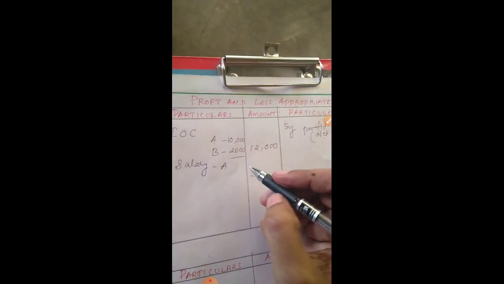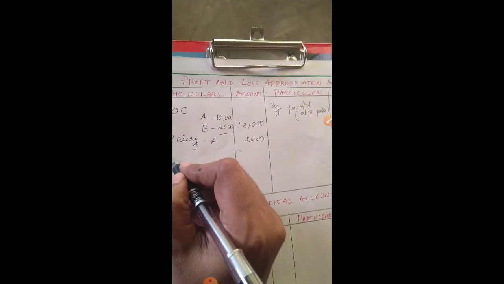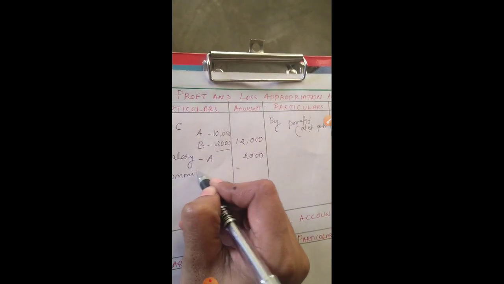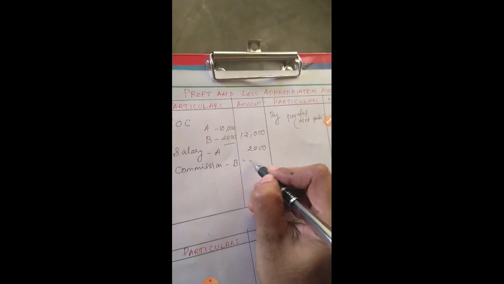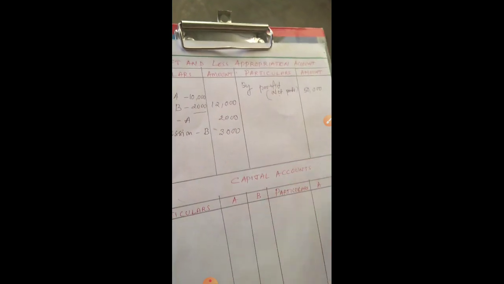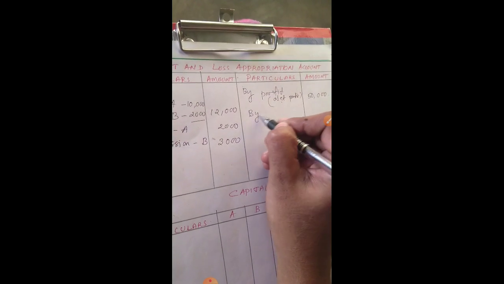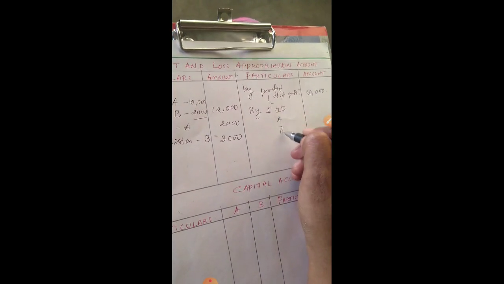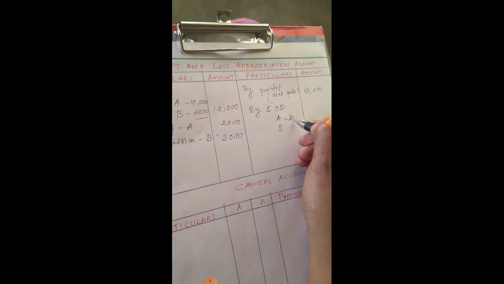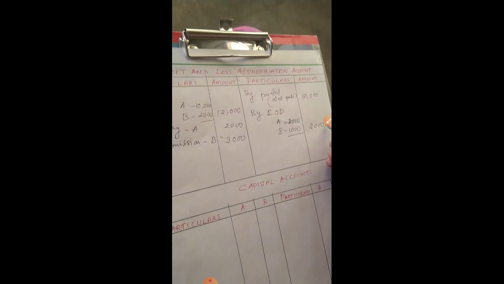Another item is salary. Salary to A we write 2,000. Then commission to B, we write 3,000. Now on the credit side, the only item related to partnership is interest on drawings. For A we write 2,000, and for B 1,000, so the total is 3,000.